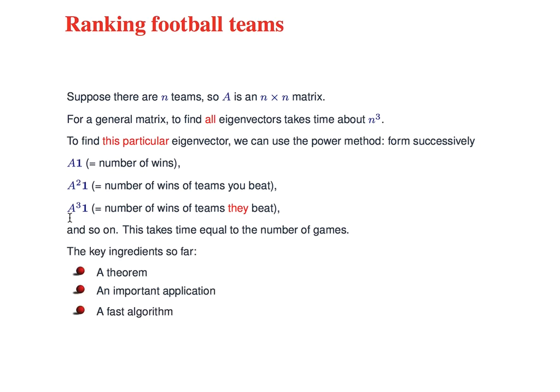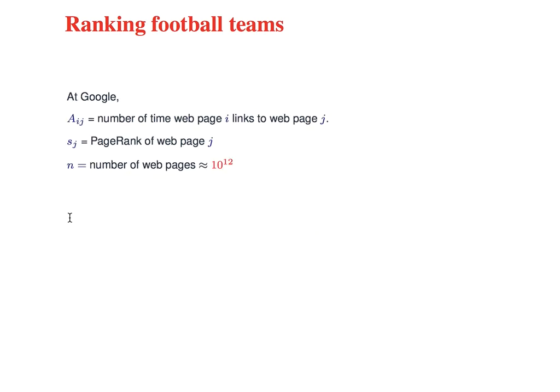So what have we got so far? Perron-Frobenius theorem, a fast algorithm for calculating the eigenvector, which is my vector of strengths of sports teams, and an important application. Well, you might think that ranking sports teams is not an important application, but this is the same algorithm that is used in the Google PageRank algorithm.